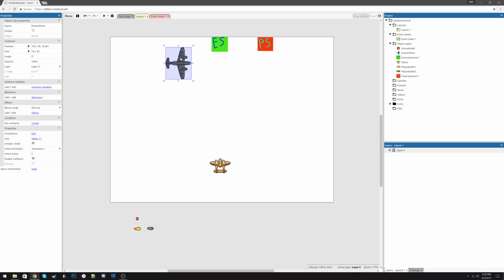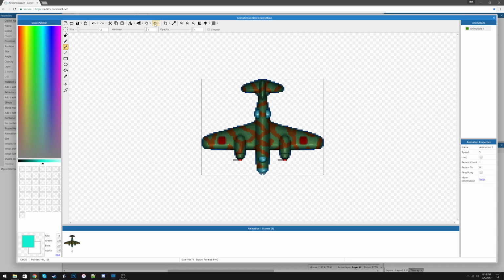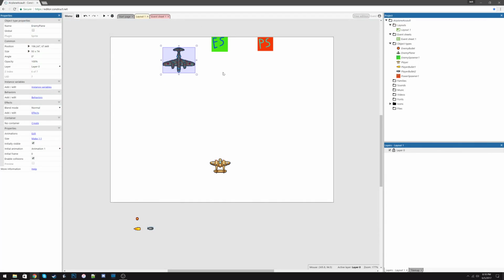And we're going to rotate this in the sprite editor. So we're just going to go back in the sprite editor for the enemy plane and click rotate clockwise, not counterclockwise, clockwise. And we're also going to make the enemy plane a bit smaller. And we're going to put it off to the side for now.